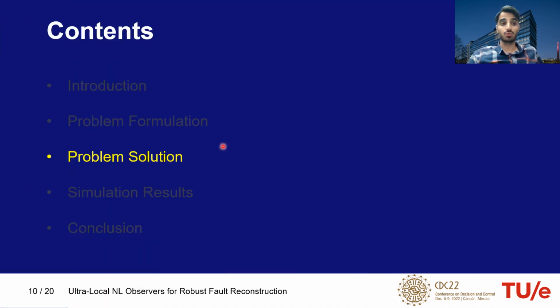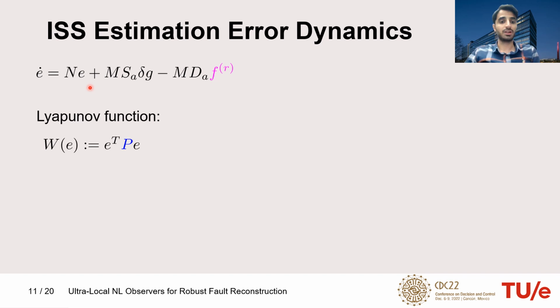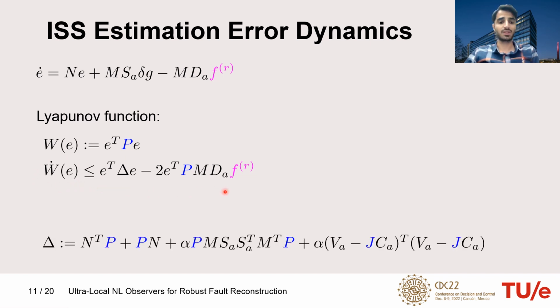Now, problem solution. First, ISS of the estimation error dynamics. Remember the error dynamics, we consider a Lyapunov function in a quadratic form. If we take a total derivative with respect to time, it can be shown the Lyapunov derivative is upper bounded by this, in which delta is defined here.